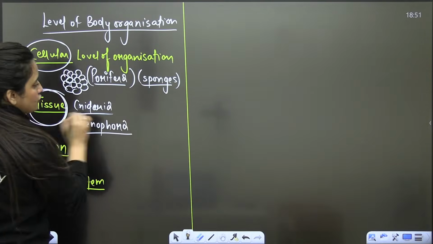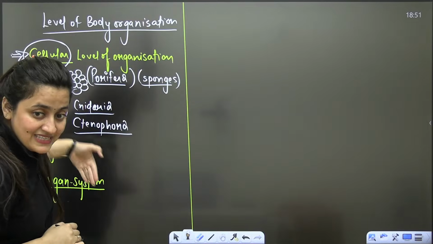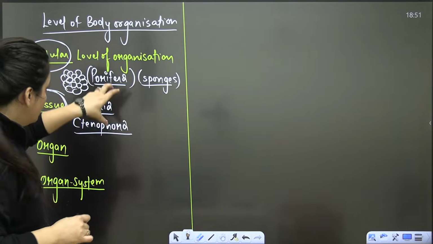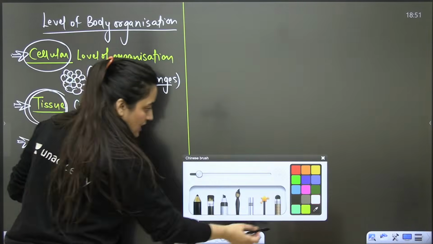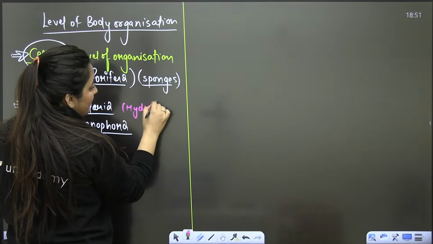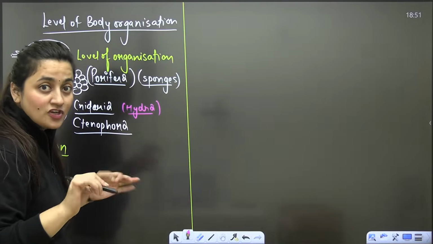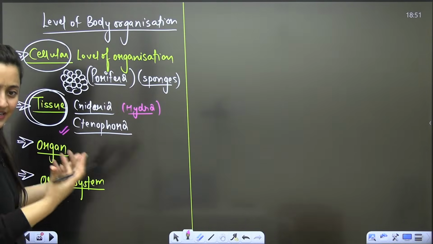That's why I told you to remember these names in a proper order. So Porifera, Cnidaria and Ctenophora, tissue level of organization. In Cnidaria, Hydra is an example, or you can say jellyfish, Aurelia. In Ctenophora, Ctenoplana. There are different examples.